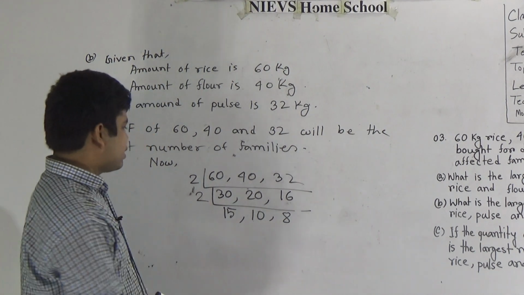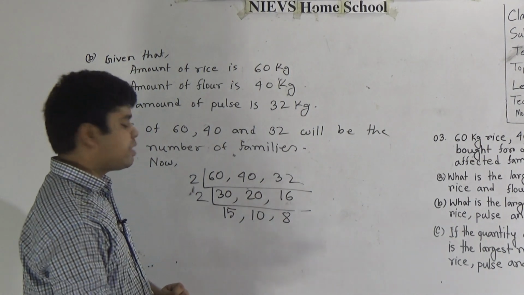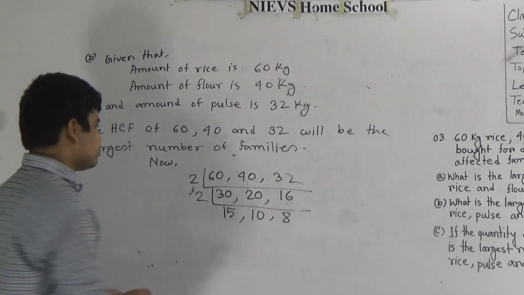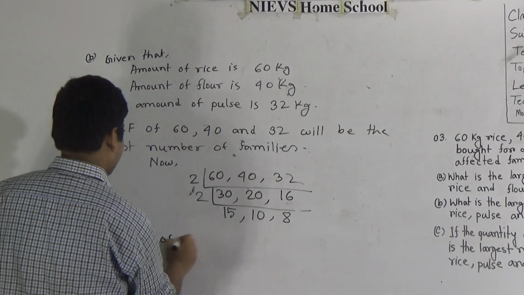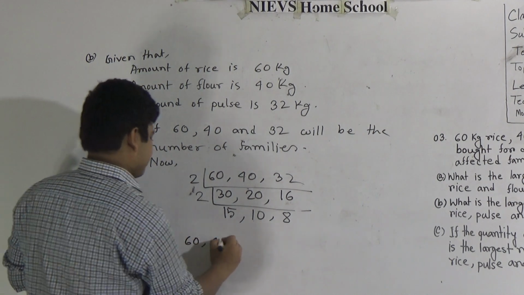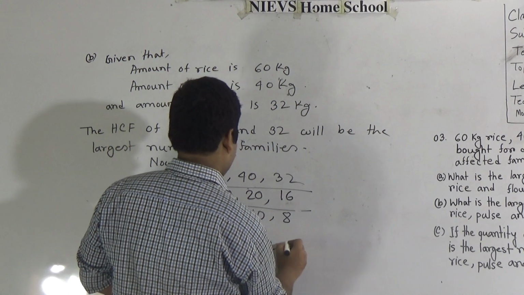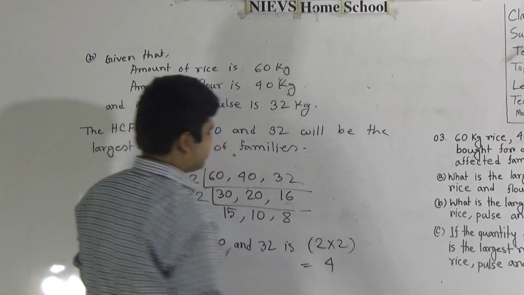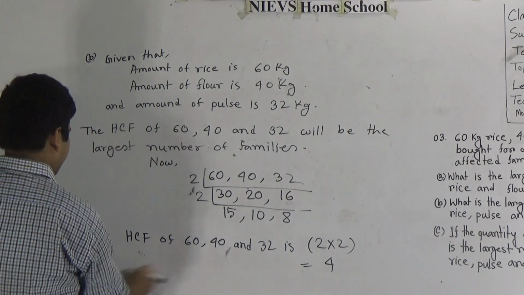Then we take 7, 7 cannot divide any number. So the HCF of 60, 40 and 32 will be the product of these two and these two. Okay, so now write HCF of 60, 40 and 32 is 2 multiply 2, then we get 2 2s are 4 and it is the required number of families.